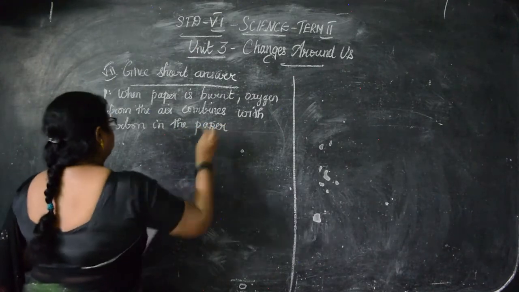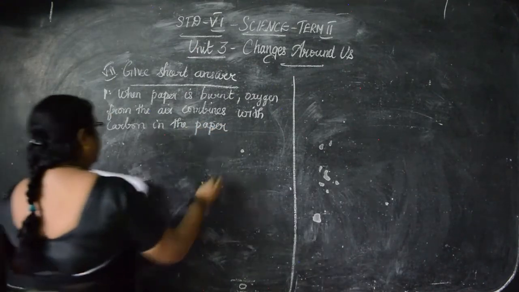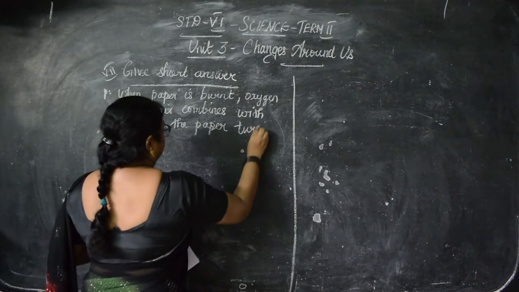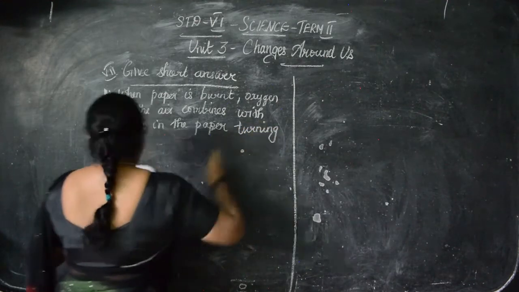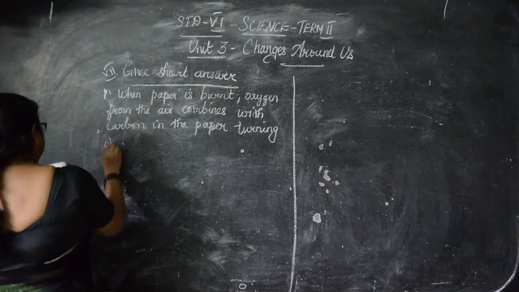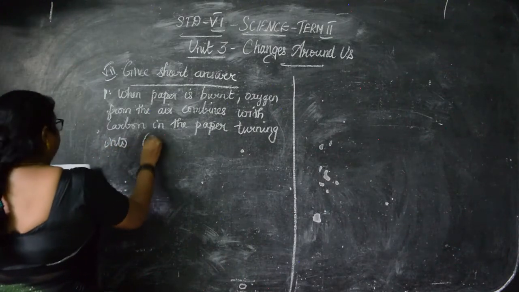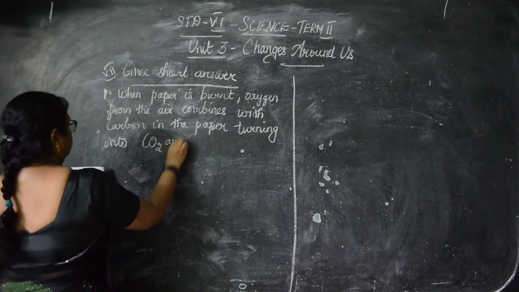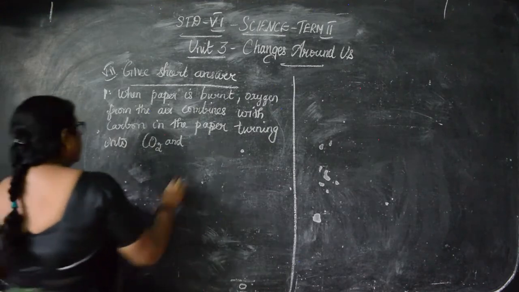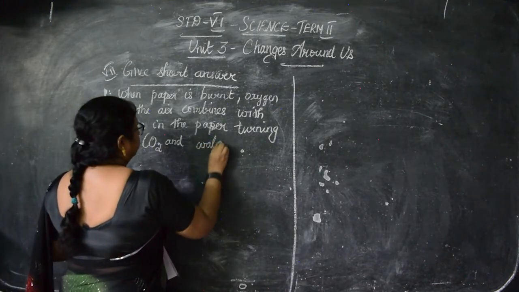All these questions are important, children. The paper turns into carbon dioxide. What is CO2? Carbon dioxide and water vapor,